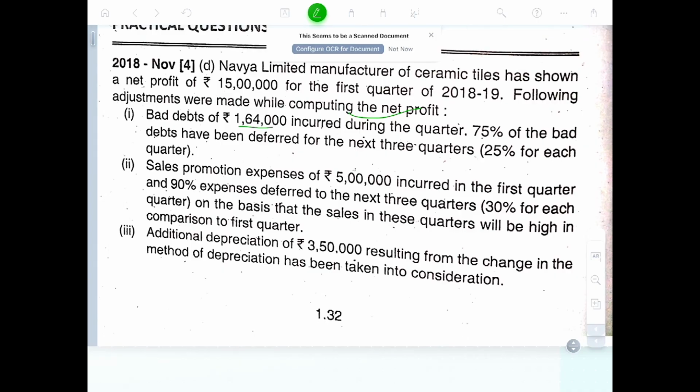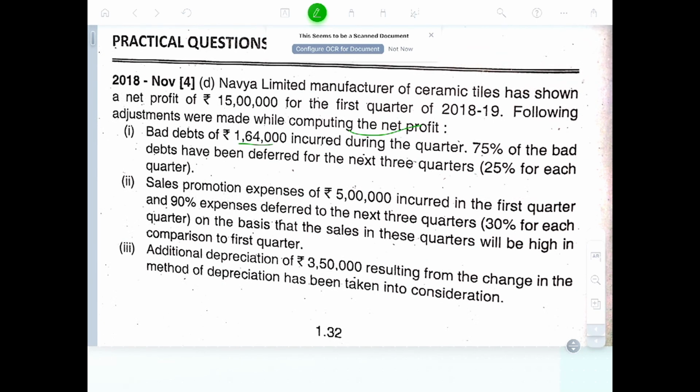Bad debts 1 crore 64 lakh, 1 lakh 65,000, and 70% of the bad debts are deferred in the next 3 quarters, 25% this year. 70% being deferred in the next 3 quarters. That is, next 3 quarters only.